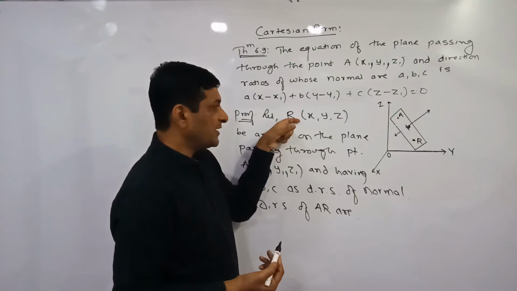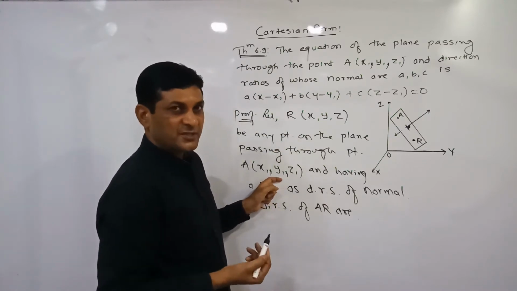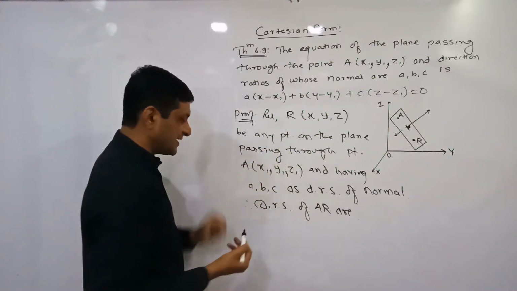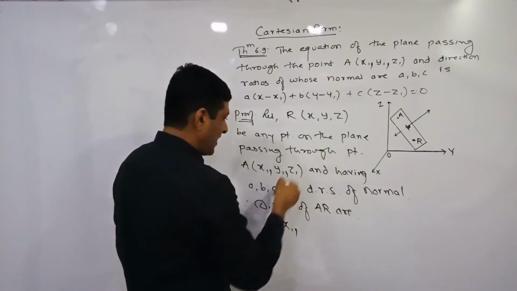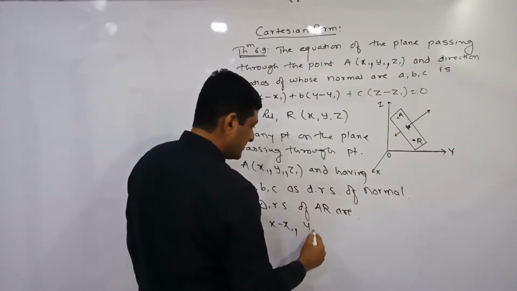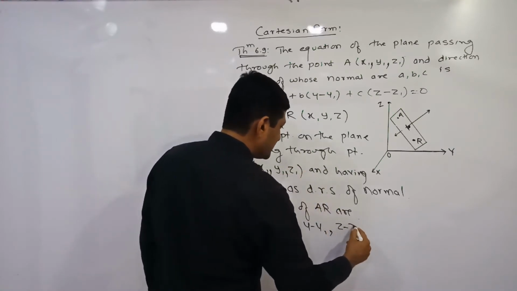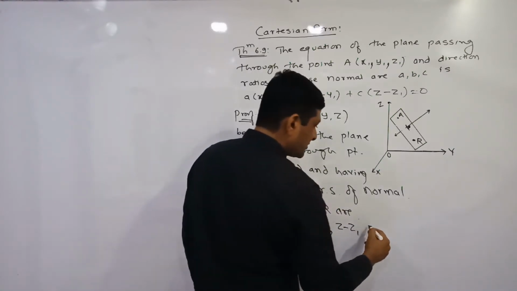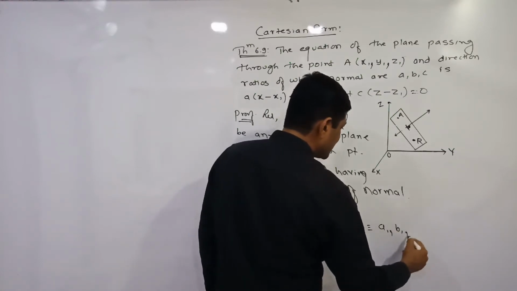Here the coordinates of R and A are both known, so the direction ratios are x minus x1, y minus y1, and lastly z minus z1.